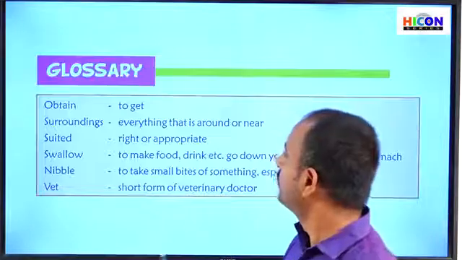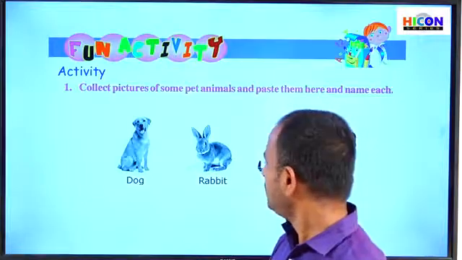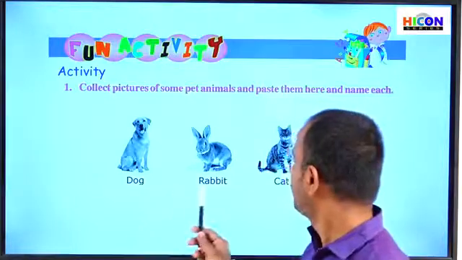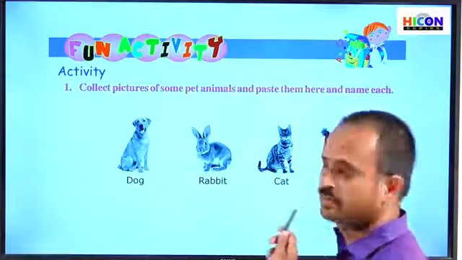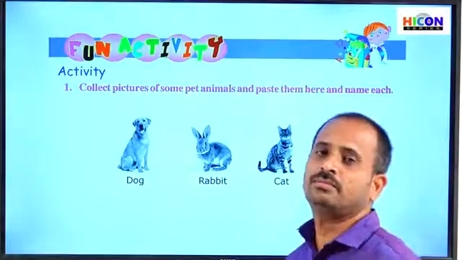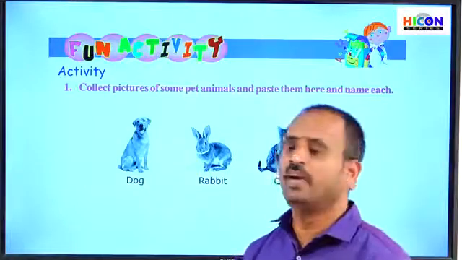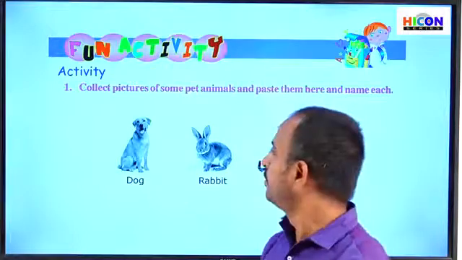For example, children, those are the animals: dog, rabbit, cat, hen. These are some pet animals. You can also collect pictures of some more pet animals and paste them in your notebook and write their names below each animal.